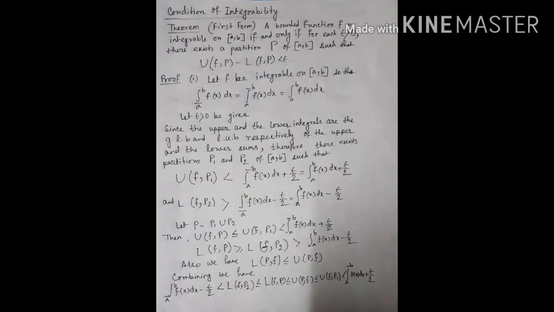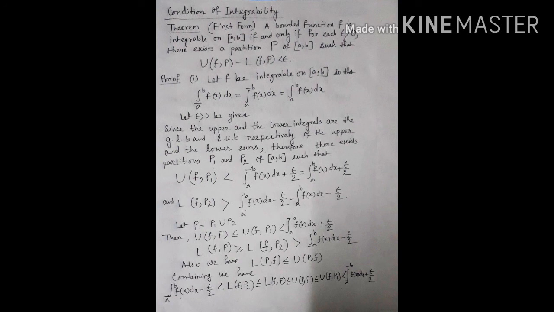Now, the condition of integrability. This is the first form. A bounded function f is integrable on the closed interval [a, b] if and only if for each epsilon greater than 0 there exists a partition P of the closed interval [a, b] such that U(f, P) minus L(f, P) is less than epsilon. Proof. Let f be integrable on [a, b], so that the lower integral from a to b of f(x) dx is equal to the upper integral, which is equal to the integral from a to b of f(x) dx.